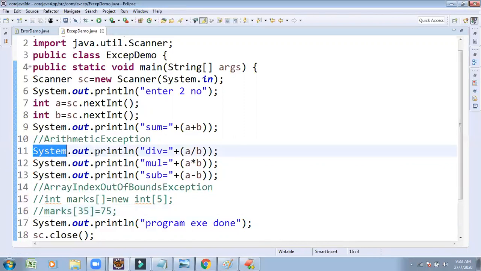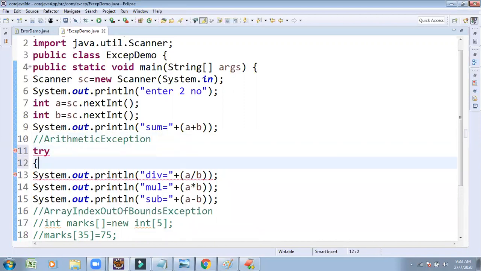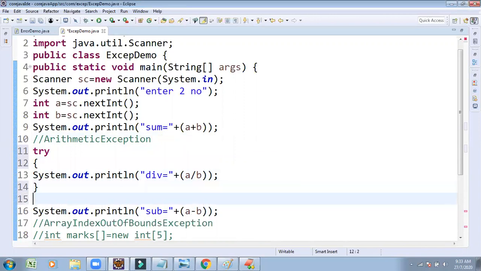See, in this line we get the exception, and due to the exception we are unable to continue the code. Provide the suspicious code, the doubtful code, under the try block. If you write the try block, it is immediately caught by its relevant catch.